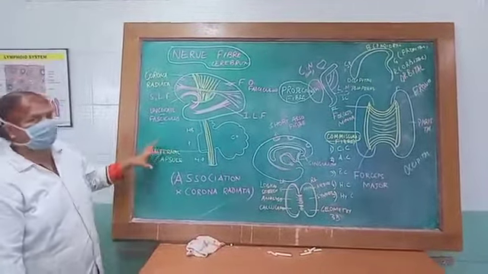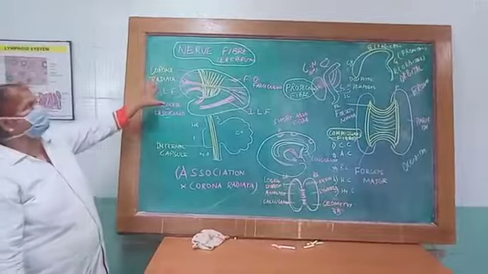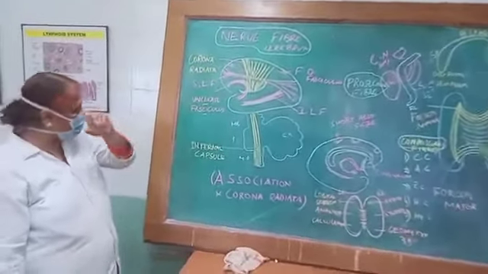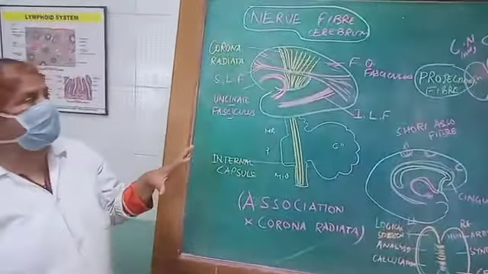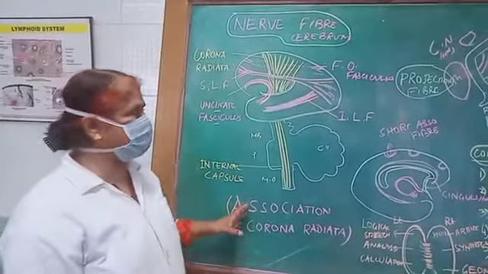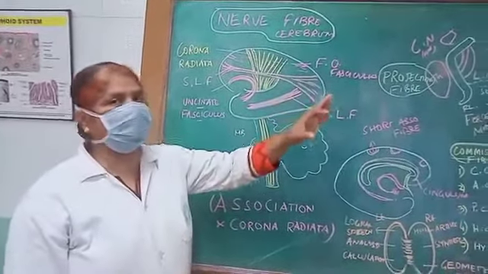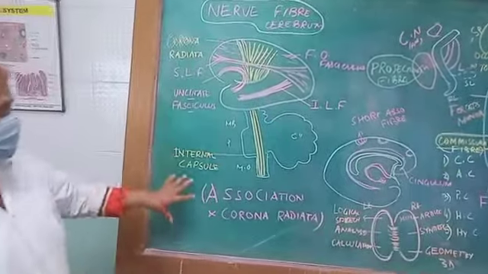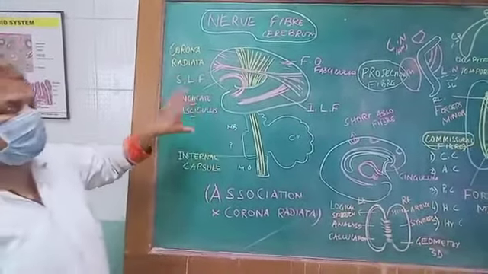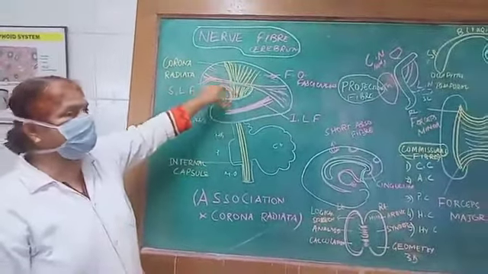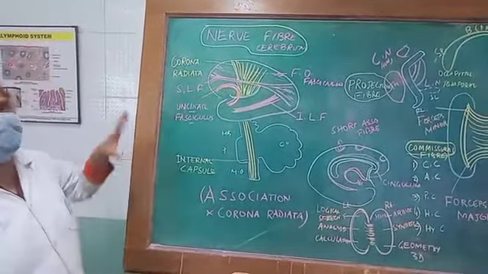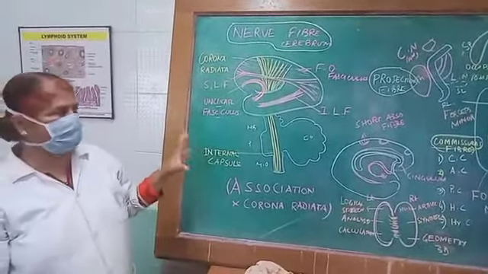Now, the next topic which is very important of cerebrum is the nerve fibers of the cerebrum. In the cerebrum, there are three nerve fibers: association fibers, projection fibers and the commissural fibers. What are association fibers? In the same lobe, the functional areas will communicate with each other by these fibers. These are called association fibers.